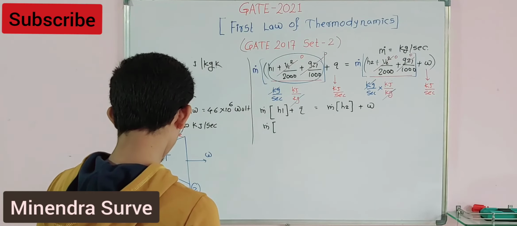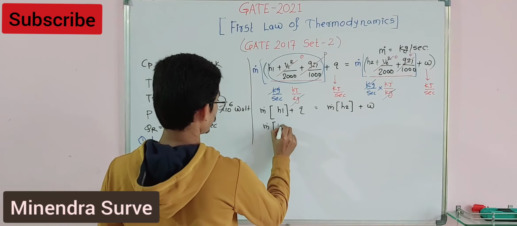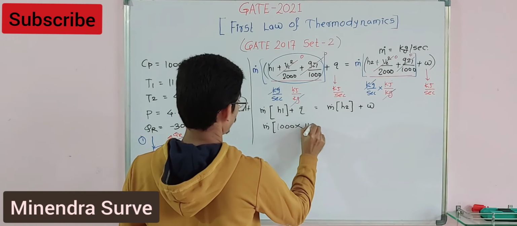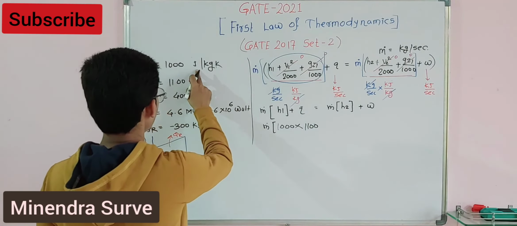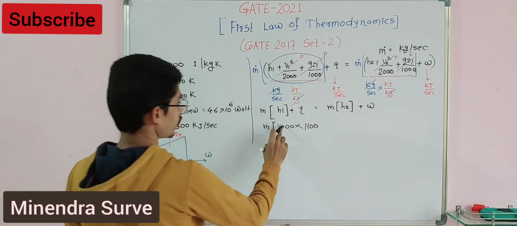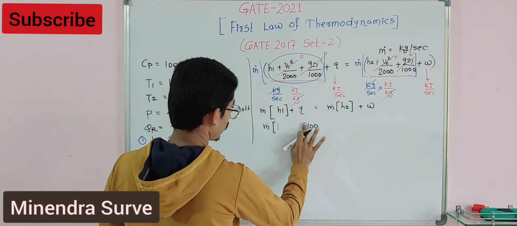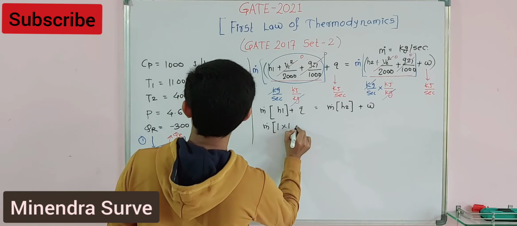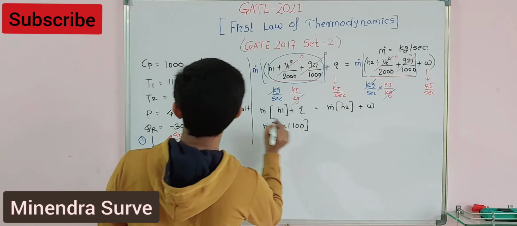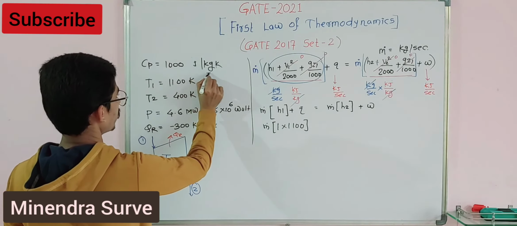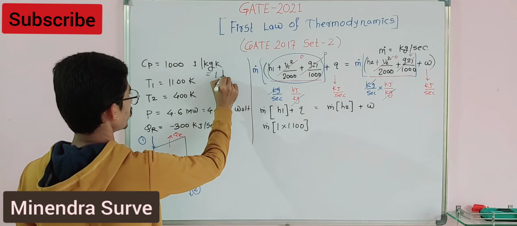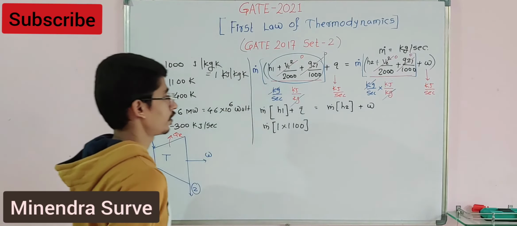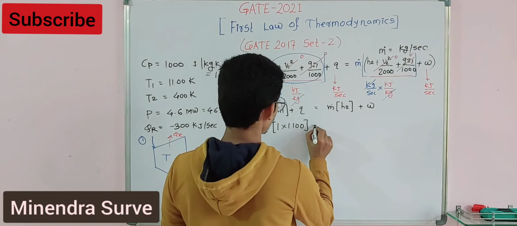H1 value we are having. What is h1? Cp delta T. Cp is 1000 into delta T. This value is in joule per kg Kelvin. If you want to convert to kilojoule, this value is going to be reduced to 1. So what we will get here? 1 into 1100, because this value is given in joule per kg Kelvin. If you convert to kilojoule, you will get 1 kilojoule per kg Kelvin. Okay, so again, what is the value of Q? Q is nothing but